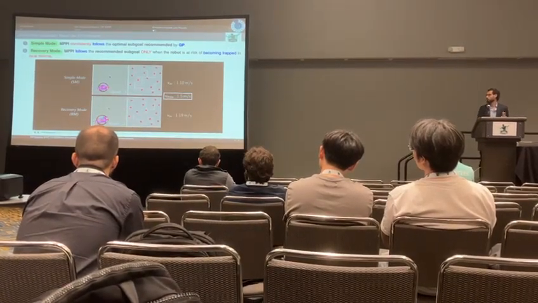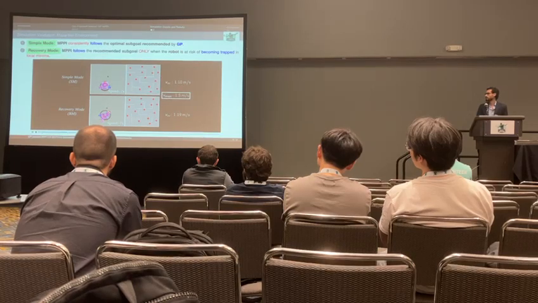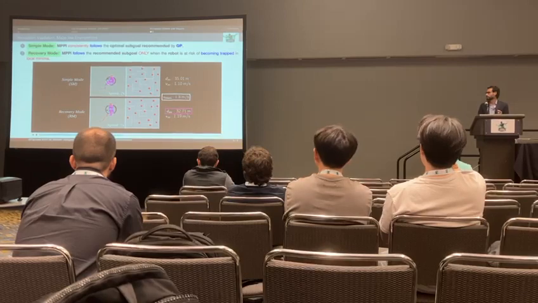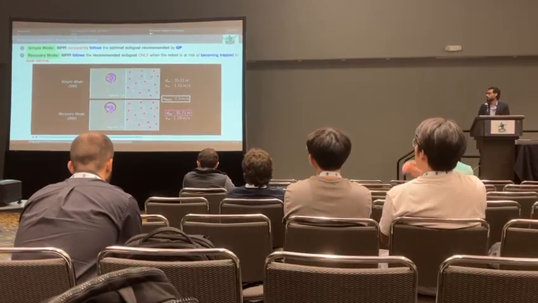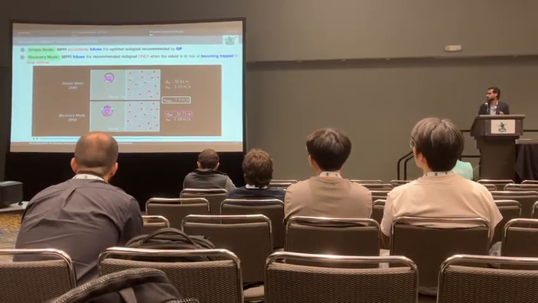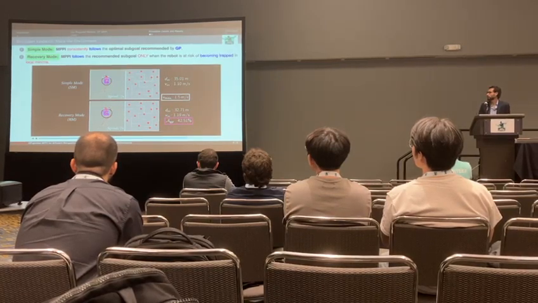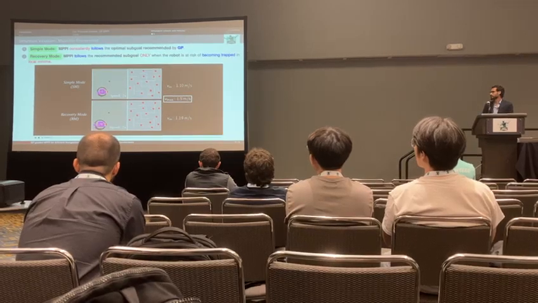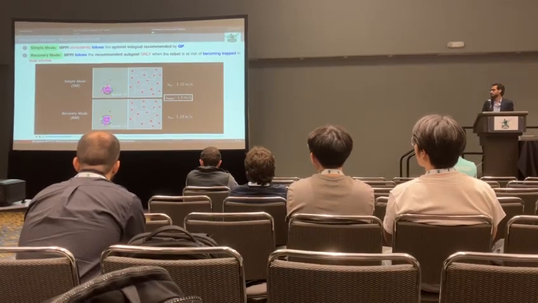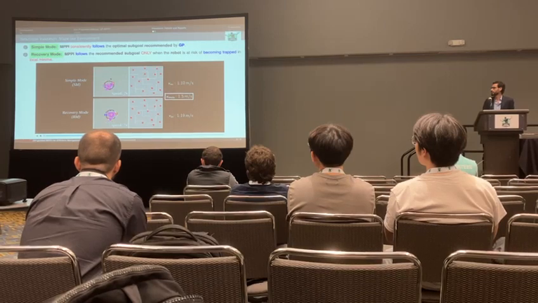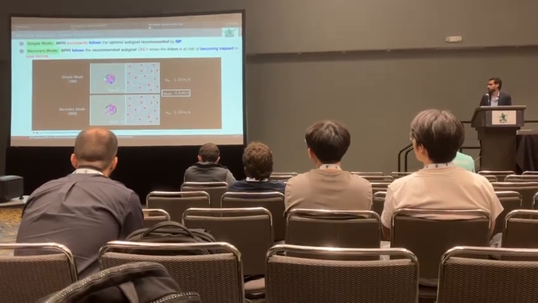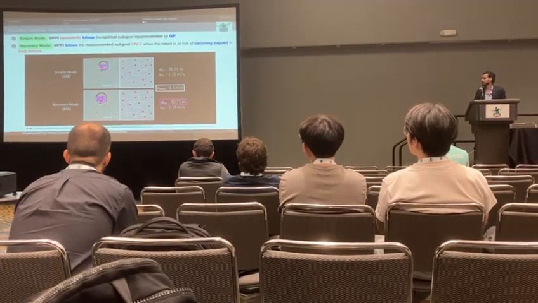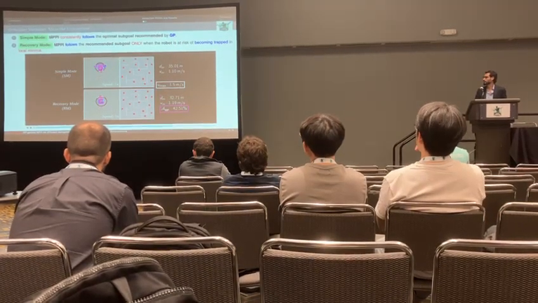We introduced two operation modes for the GP-MPPI. The first one, the simple mode, where the MPPI always follows the GP recommended subgoal all the time, while in the recovery mode, MPPI only follows the GP recommended subgoal when the robot is at risk of getting stuck in a local minimum. And here you can see the simulation results of both the simple and the recovery mode in a simulated maze-like environment, where both methods are able to navigate the robot to the final goal without any collision, with velocity over 1 meter per second.